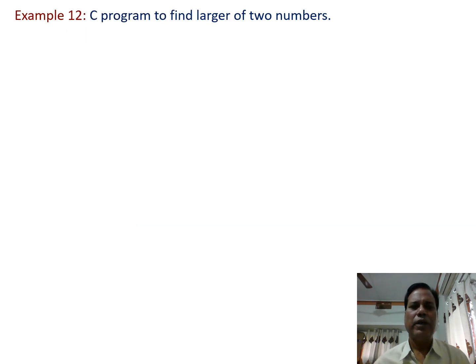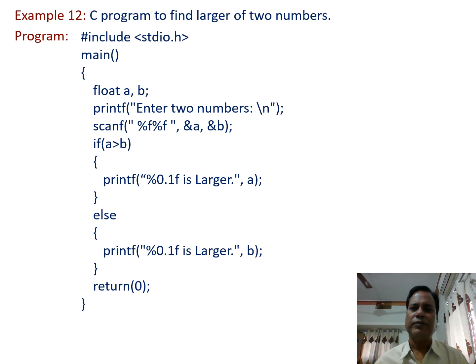Now in example number 12, we have to write a C program to find the larger of two numbers. So a program can be written like this one. In this program, we declare the two variables a and b of float type, as we have to enter the two numbers.